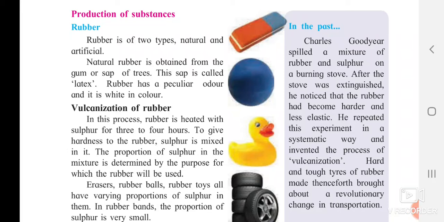Welcome all. So we are going to see the next part of this lesson. We have started our sixth lesson, that is substances in daily use. So the next part is production of substances: how the substances are produced.